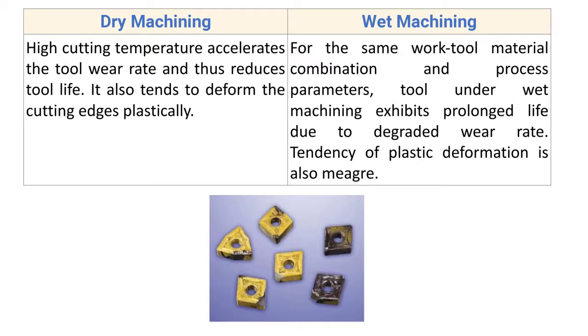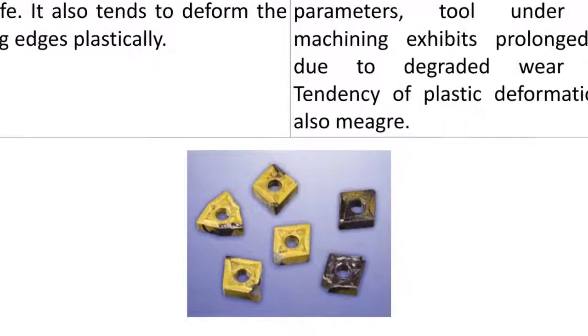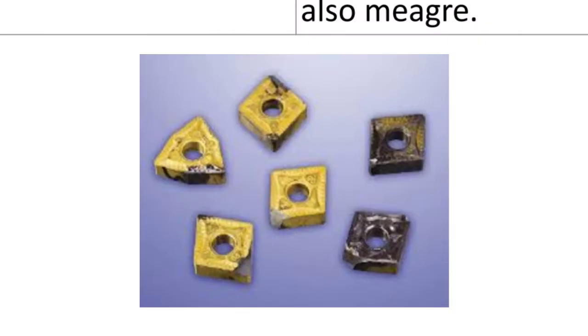The next point for dry machining, high cutting temperature accelerates the tool wear rate and thus reduces the tool life. It also tends to deform the cutting edge plastically. So here you can see the cutting inserts which you have to clamp over the tool holder, and then you can carry out the machining activity. Now, as in dry machining we are not using the cutting oil, there is high temperature at the tool tip.